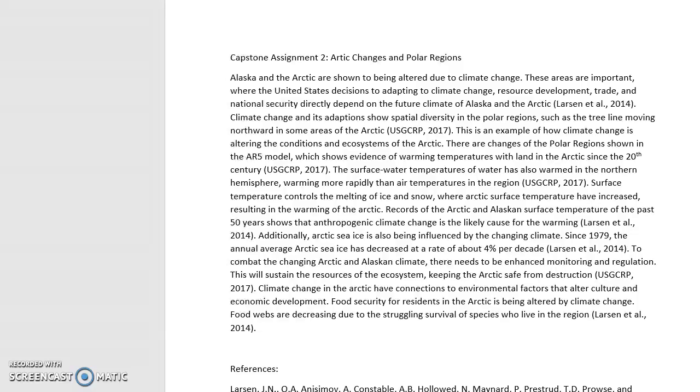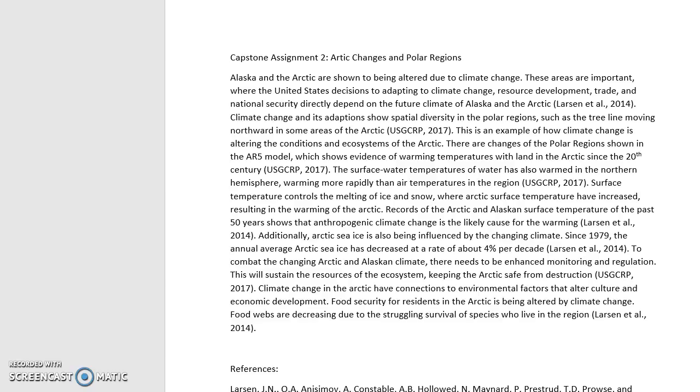Climate change and its adaptation show spatial diversity in the polar regions, such as the tree line moving northward in some areas of the Arctic. This is an example of how climate change is altering the conditions and ecosystems of the Arctic. There are changes in the polar region shown in the AR5 model, which shows evidence of warming temperatures with land in the Arctic since the 20th century.